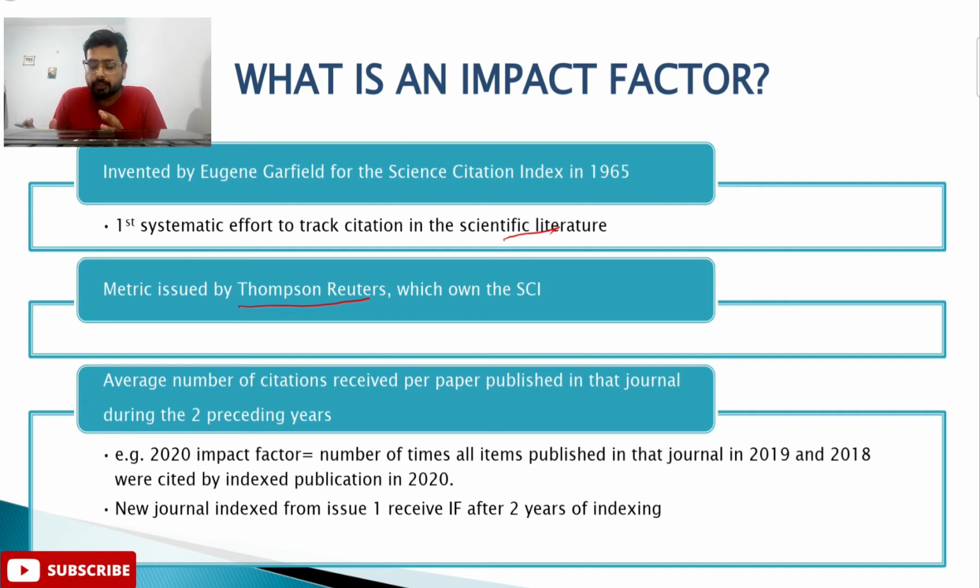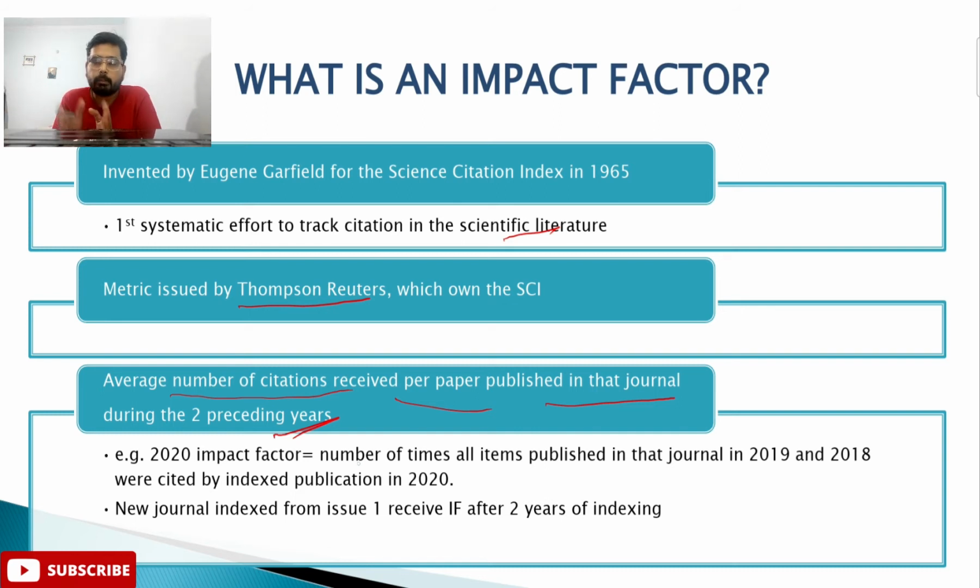Now what is the definition of an impact factor? It is the average number of citations received per paper published in that journal during the preceding 2 years. It means the number of citations received in the last 2 years per paper published by that journal decides the impact factor of that journal.